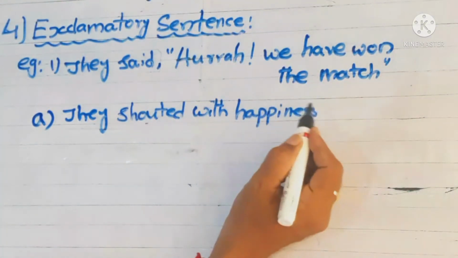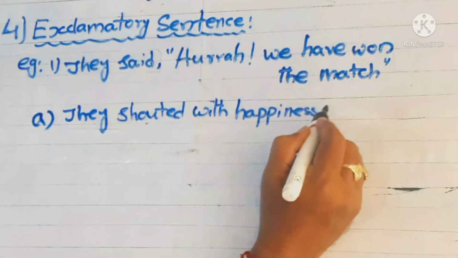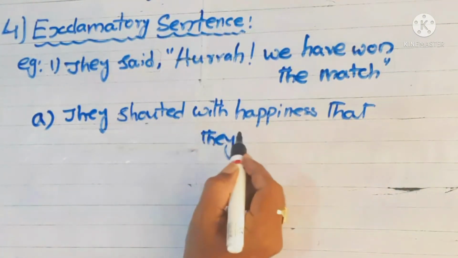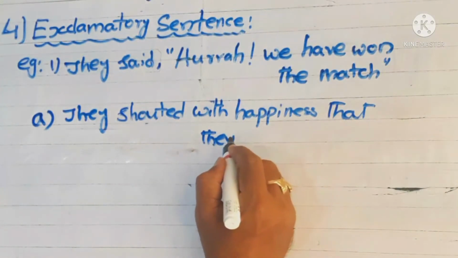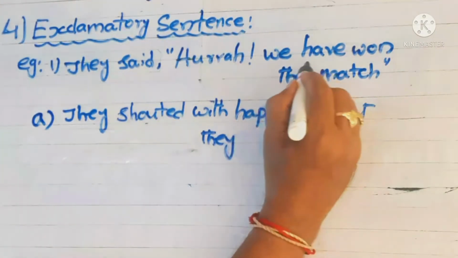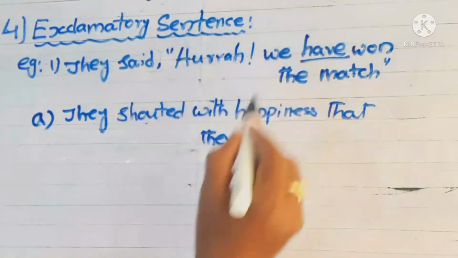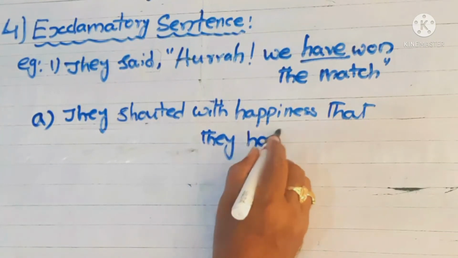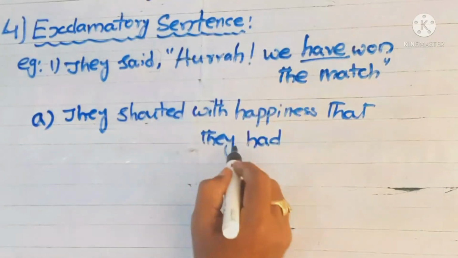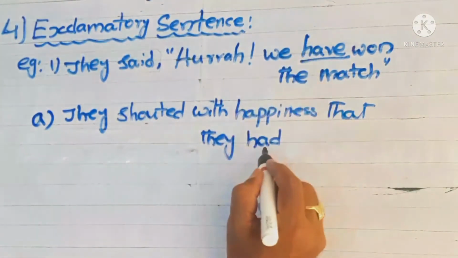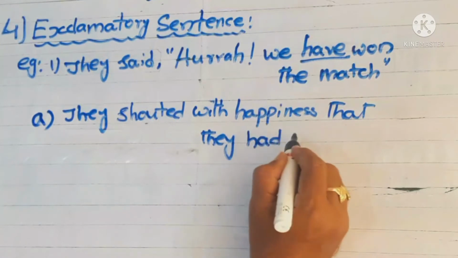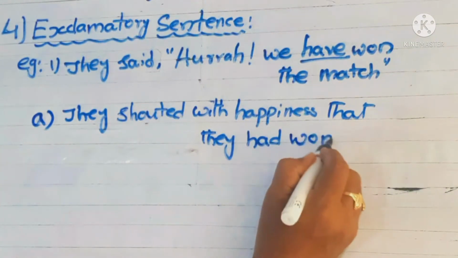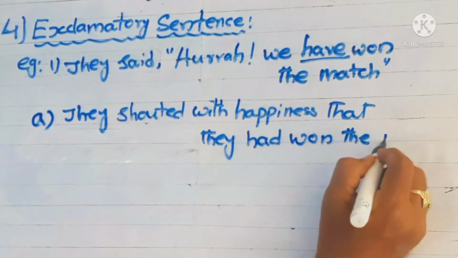That they. Here we have present perfect, so it will be converted into past perfect. They had. We converted we to they. Have is converted to had. They had won the match.